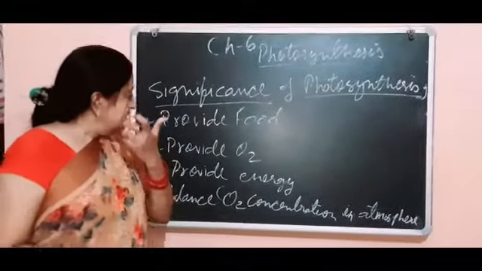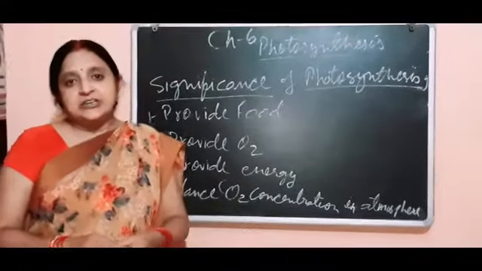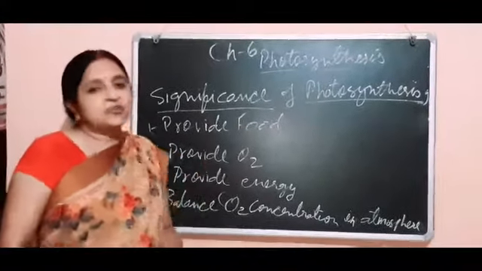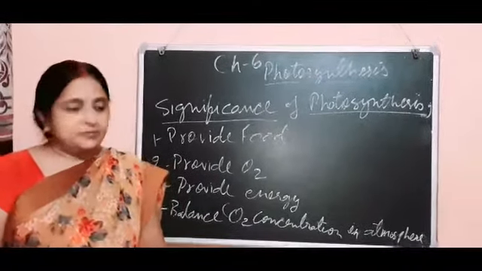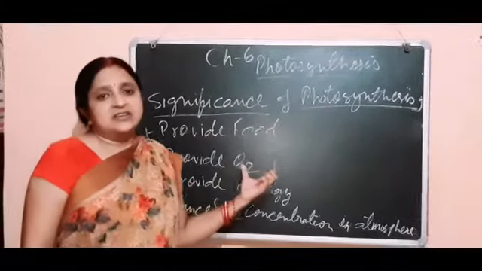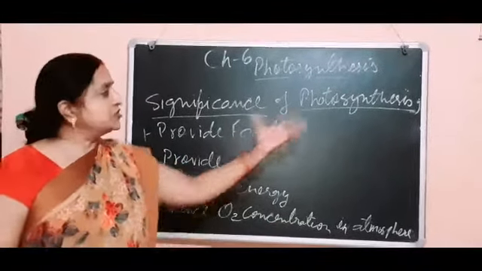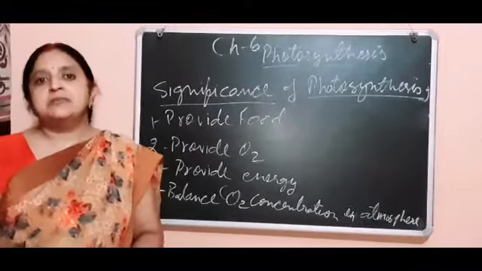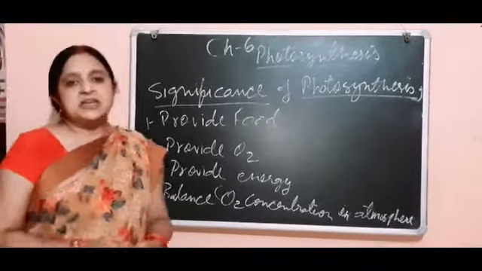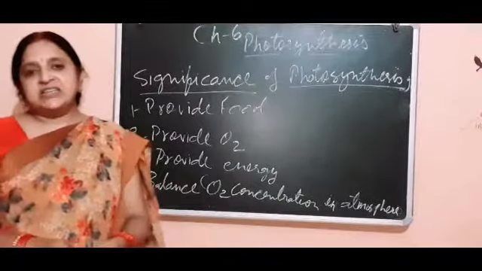So these are the two important things, food and oxygen, which are very necessary for the survival of living beings on this planet. So this is produced by photosynthesis. These are some byproducts of photosynthesis which are very much essential for the survival of living beings on this earth. Second, it also provides energy.